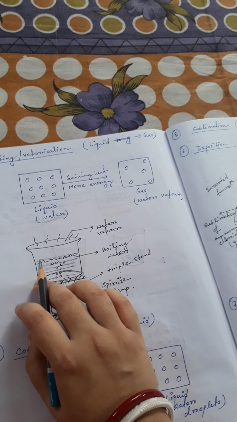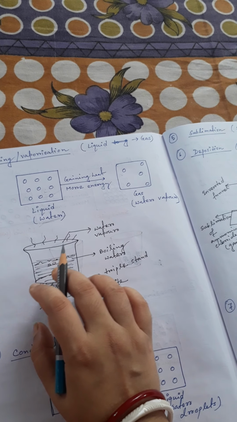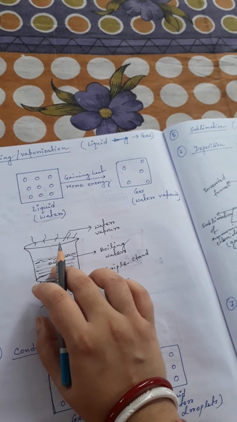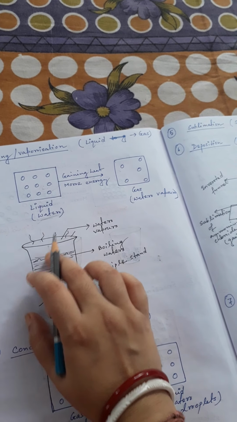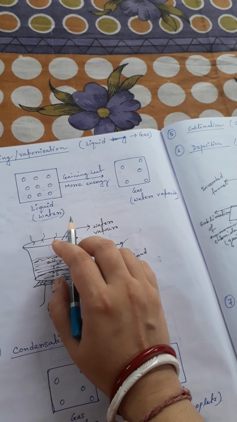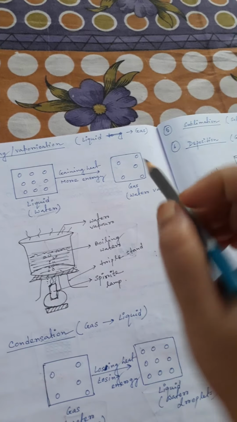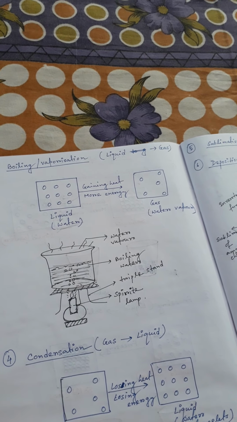So this is because water on boiling changes into water vapor, meaning a gaseous state. So water vapor means it's a gaseous state, and it evaporates. Okay, so this process is called boiling or vaporization.